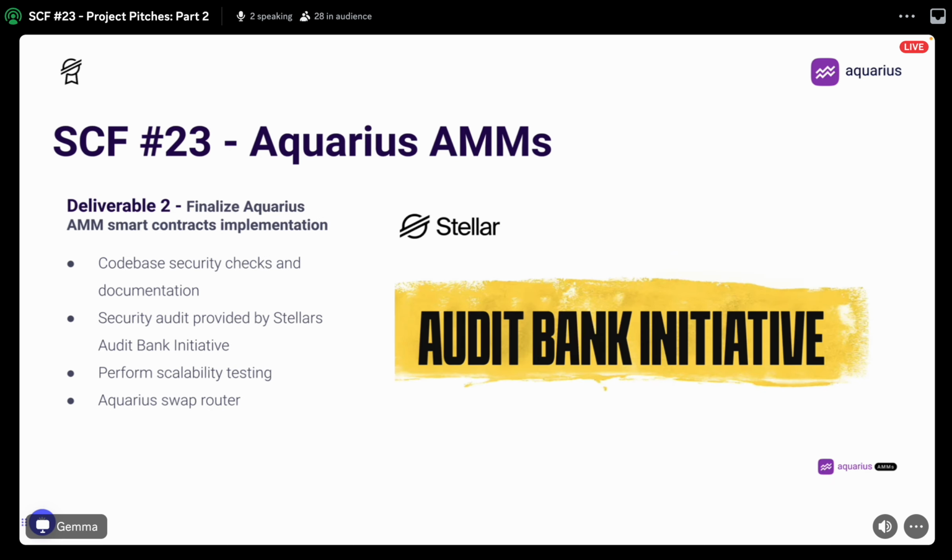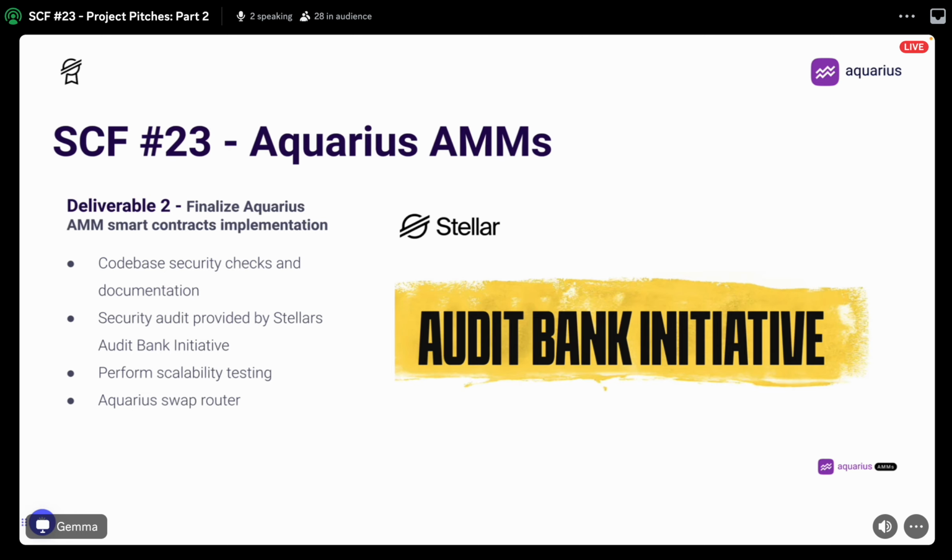For Deliverable 2, we'll be finalizing all current Aquarius AMM related smart contracts in time for launch. This will include running code-based security checks of our own and creating documentation of those contracts for review by everyone. In addition, we are also taking part with Stellar's Audit Bank initiative, allowing secondary screening for our smart contracts in partnership with reliable firms. And importantly, we'll be performing scalability testing of Aquarius to ensure everything we're building will work for all Stellar users for now and into the future.